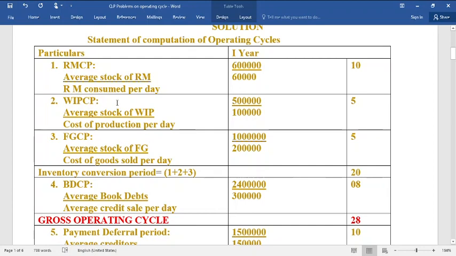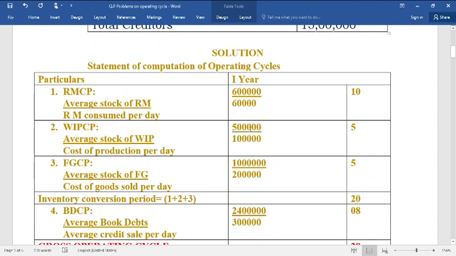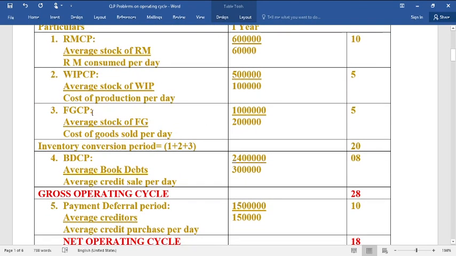Then WIPCP, that is average stock of work in progress divided by cost of production per day. See, both the data are here in the problem. Just you need to substitute, you will get 5 days. Then finished goods conversion period is equal to average stock of finished goods divided by cost of goods sold per day. Here you will get 5. So if you total this, you will get 20 days. It is nothing but inventory conversion period.